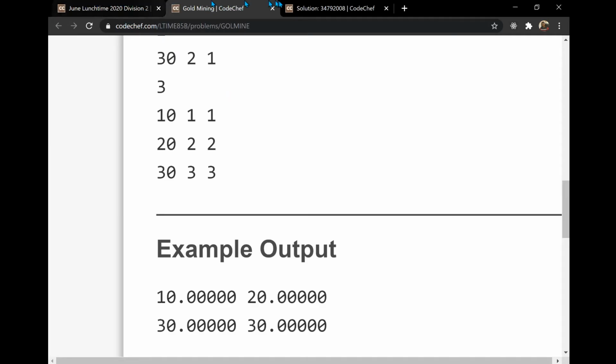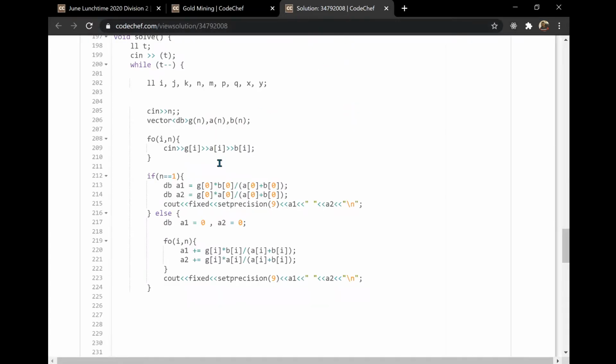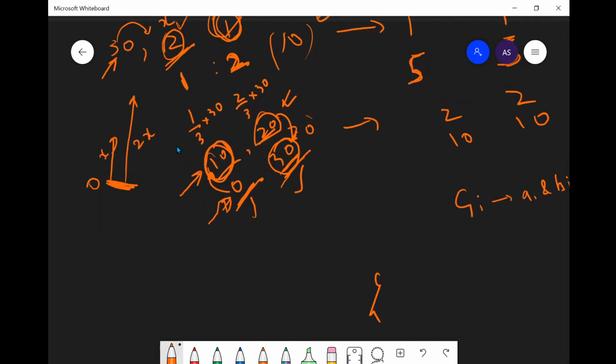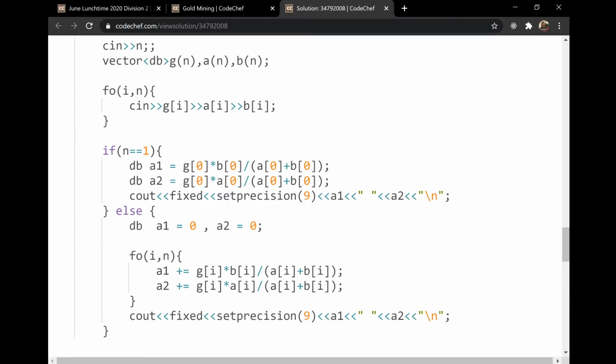Okay, now let's get to the code for better clarity. So here was the code. We are just inputting this input, and then if n is 1 in the ratio, the first person would get the gold of that day as B upon A plus B, and the second person would get A upon A plus B. This would be the value which each of them would be getting according to this ratio division which we just did here, according to their speeds and all the other factors. And if n is not 1, we are just doing this for all values and then printing the answer.